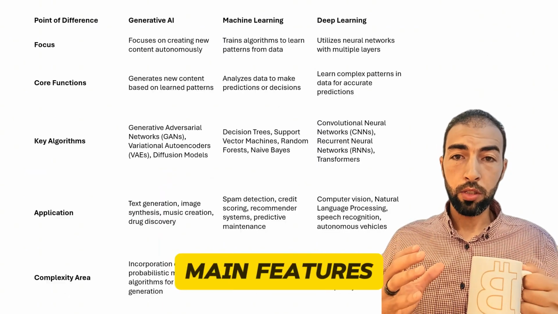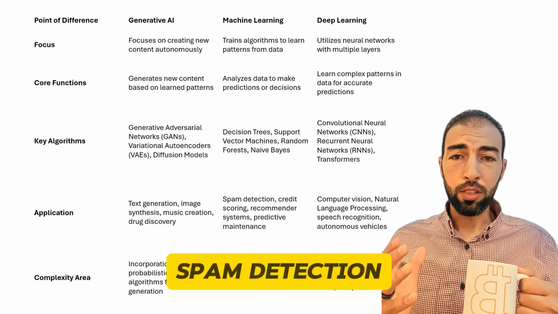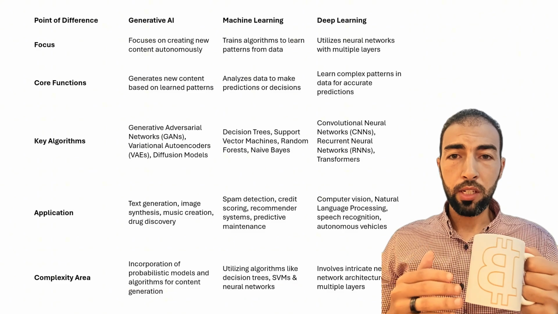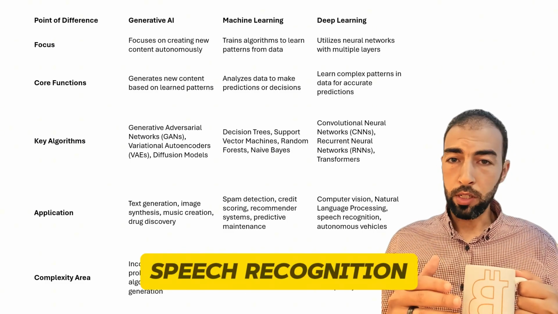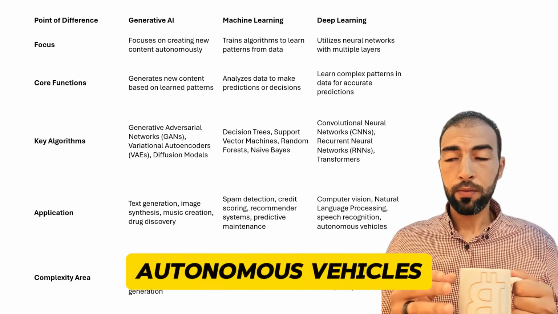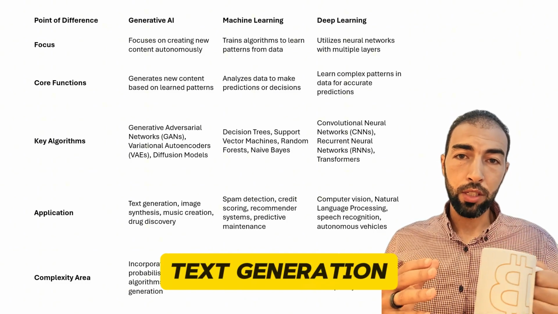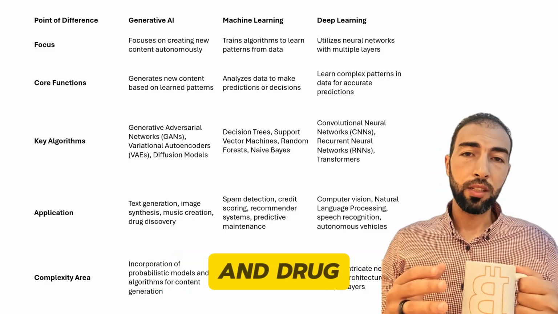So the main features of machine learning are spam detection, credit scoring, predictive maintenance. But deep learning is more complex: natural language processing, speech recognition, autonomous vehicles. On the other hand, we have generative AI: text generation, image generation, music creation, and drug discovery.